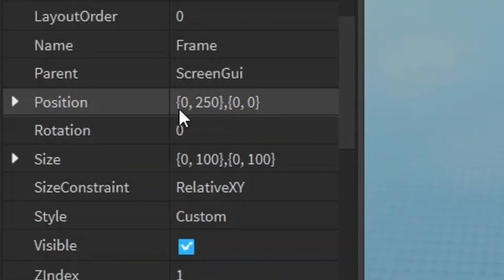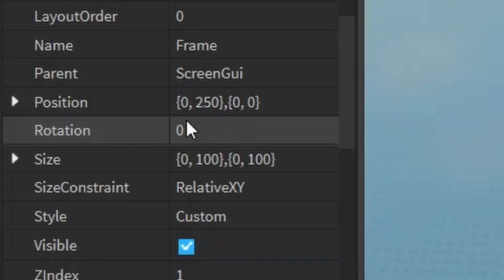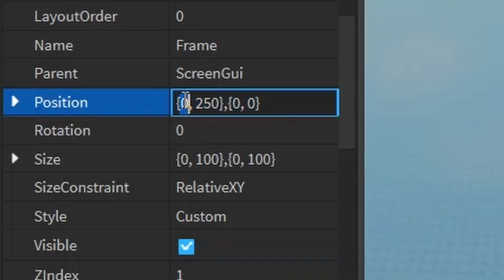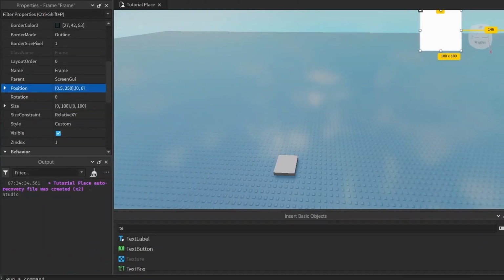Sometimes you want to position them so that it scales, and also you might want to add a little offset. You can use a combination of both. Like you want it to move 50% of the screen, then you want to move it 200 pixels to the right on top of that 50%. And you can see how that looks.